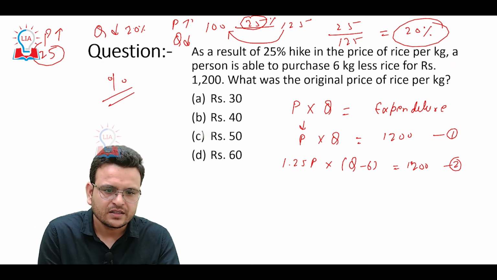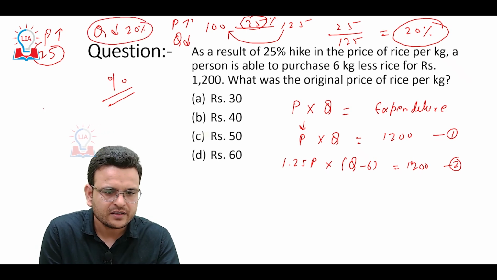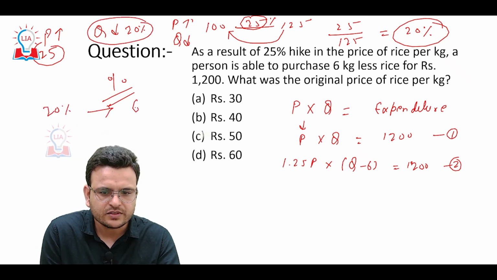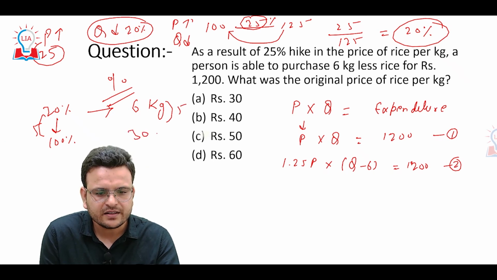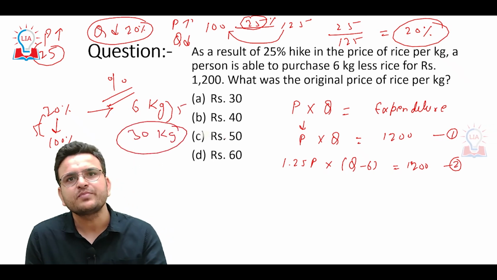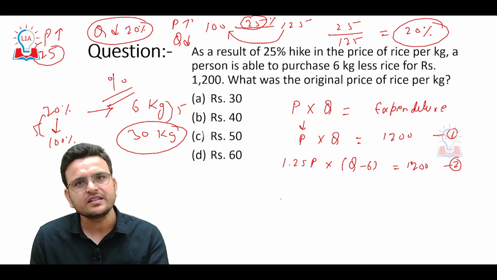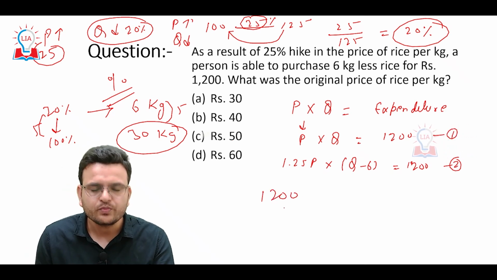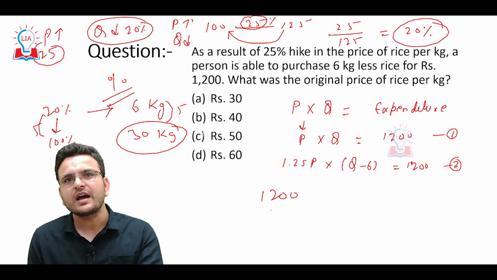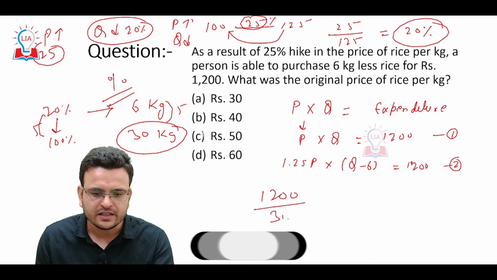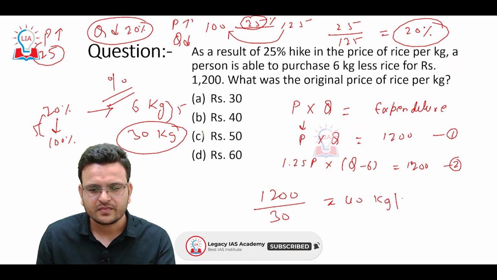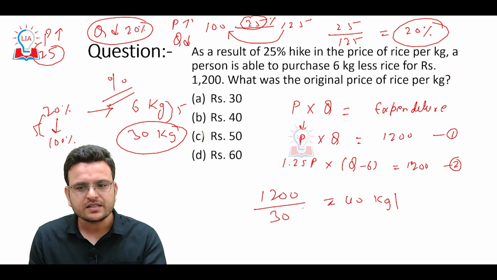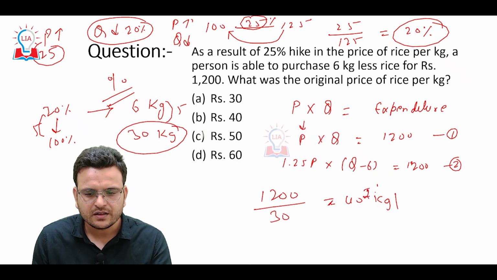So we know that quantity is reduced by 20%, which is equal to 6 kg. Then 100% equals 30 kg. So initially the person is buying 30 kg. The person is buying 30 kg in how many rupees? 1200 rupees. In 1200 rupees, the person is able to buy 30 kg. So what is the price? 40 per kg. Able to understand? So the price is 40 rupees per kg.